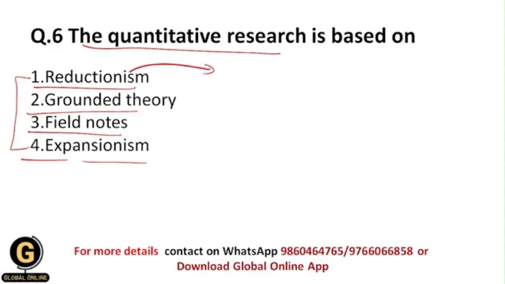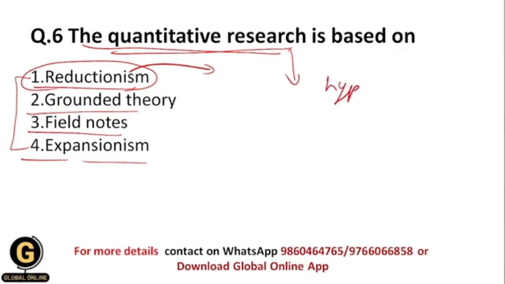Okay, so reductionism means that we are going to break down the complex parts into simple parts so that we can easily study them. So in the quantitative research basically we do the same. Whatever problem we have, we are going to convert that problem into the hypothesis, and hypothesis is a straightforward statement, and we are going to test this hypothesis by using the statistical techniques, and after all we will get the results.